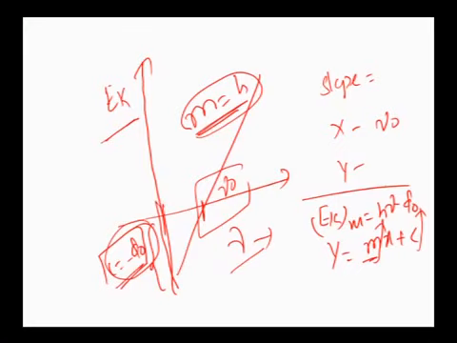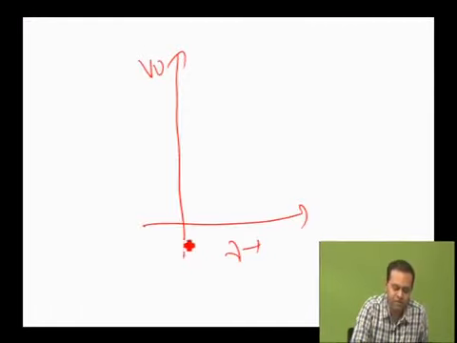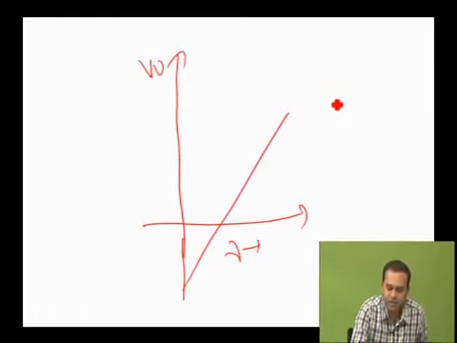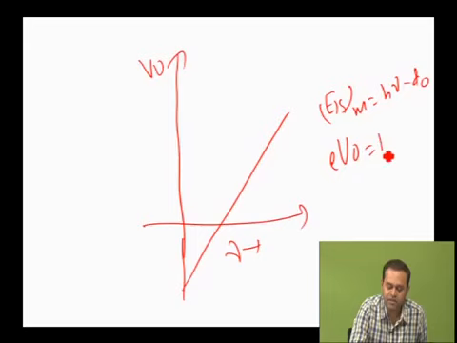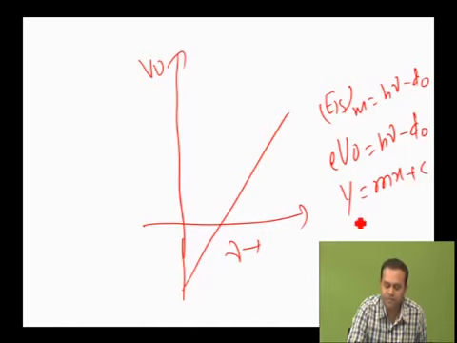Very important point. Similarly, suppose we consider the graph of stopping potential versus frequency. You know that Ek maximum is e V naught, which equals h nu minus phi naught. Compare with the standard equation y equals m x plus c. Here y is V naught and x is frequency.